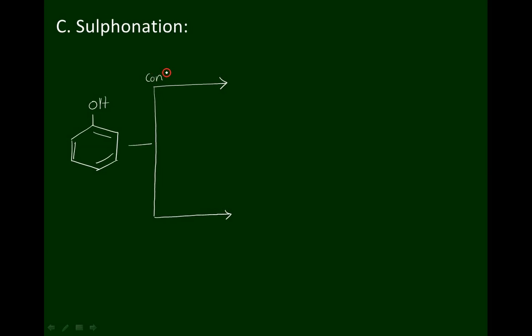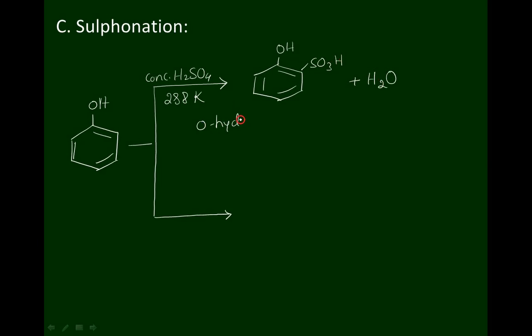First, when it is treated with concentrated sulfuric acid and the reaction mixture is heated up to 288 Kelvin, we get a compound, OH, SO3H, with the liberation of water, because sulfuric acid is a dehydrating agent. Ortho hydroxy benzene sulfonic acid is obtained. This compound is kinetically more stable.